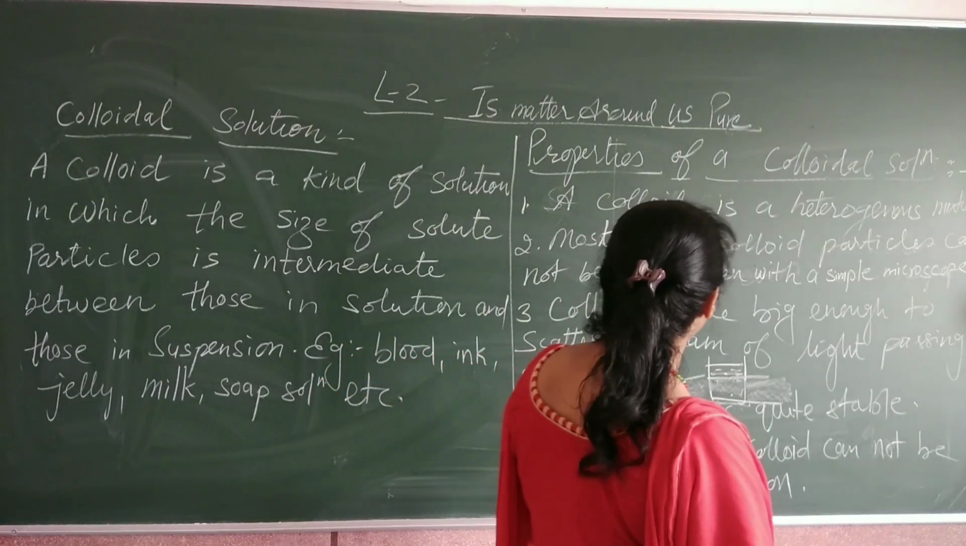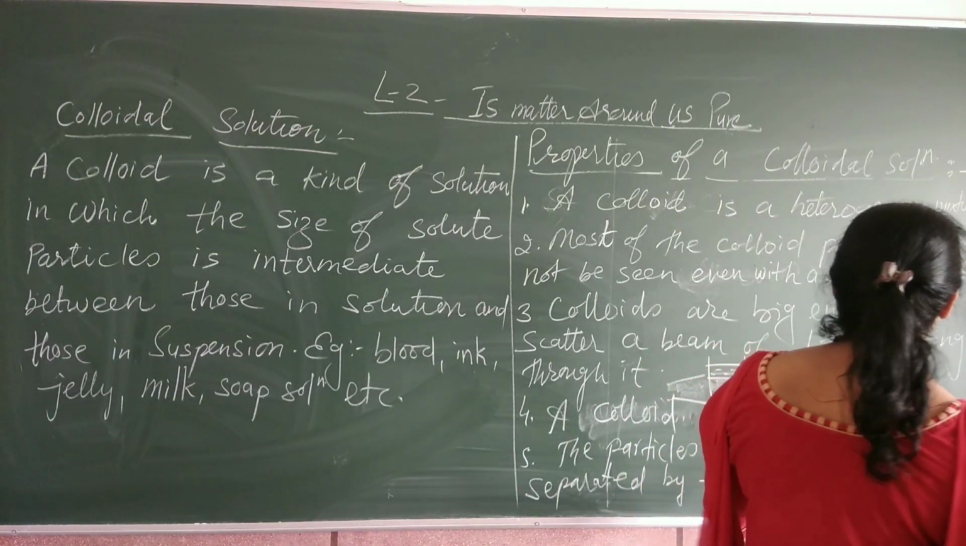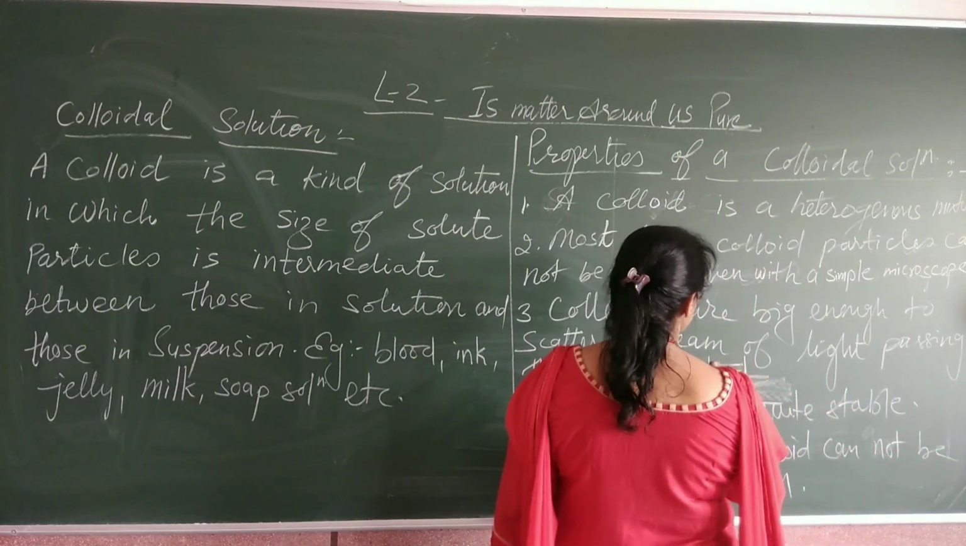Number three, colloids are big enough to scatter a beam of light passing through it.